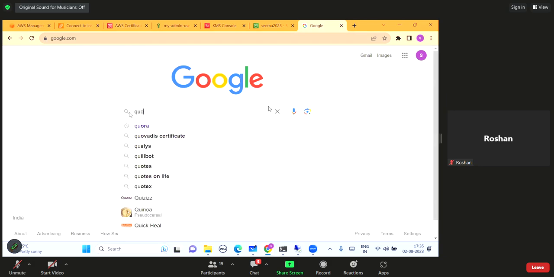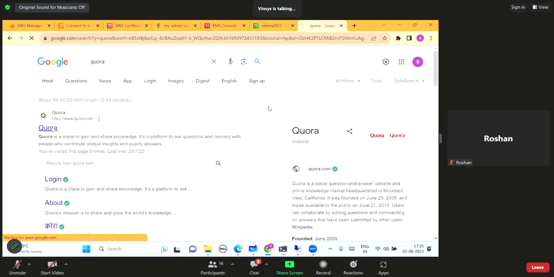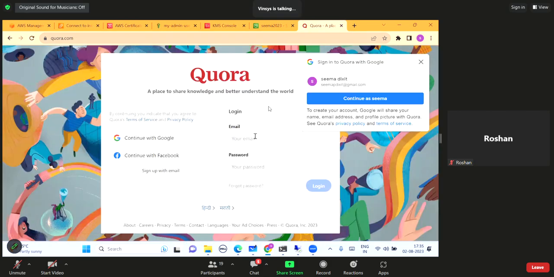For example, if I just take you to Quora. Okay, if I just go to this website, see, now either I need to create my account here, by providing my email address and password. Okay, otherwise I can use my Google authentication. Now there is a trust relationship between Google and Quora, between Facebook and Quora. So what is happening? Google is authenticating that user, and Google and Quora trust each other. And using that trust relationship, that person with his Google credential will be able to access Quora.